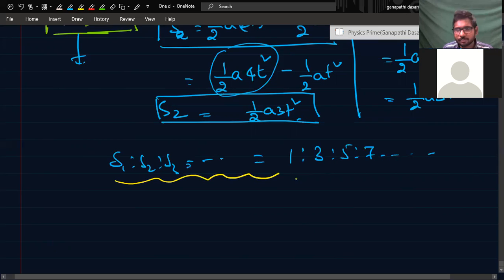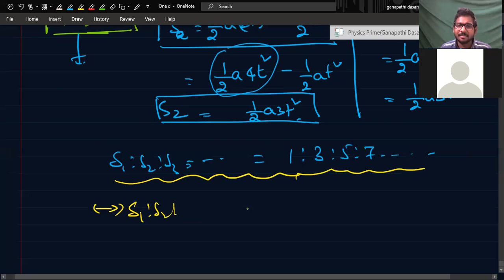Another part question might be asked: what is the distance traveled in first T seconds, first 2T seconds, first 3T seconds? That means the entire journey has to be done. Same here. So S naught, 1, 2, 3. At that time, the answer will be 1 is to 4 is to 9: T square, that is 1, 2T whole square, that is 4, 3T whole square, that is 9, like that.